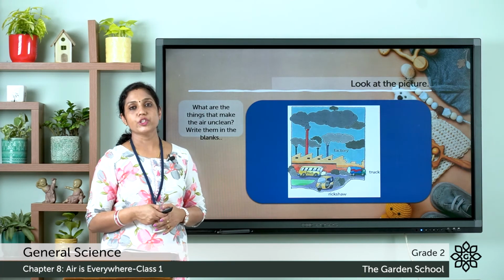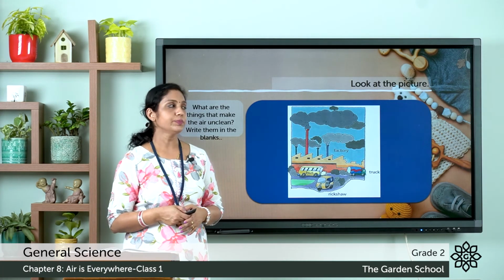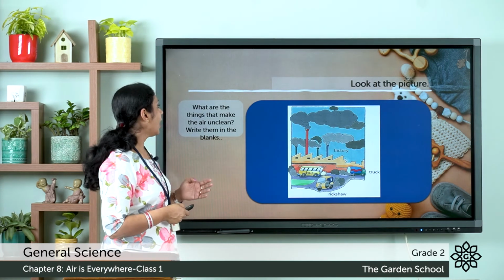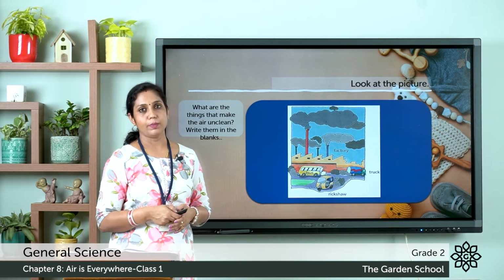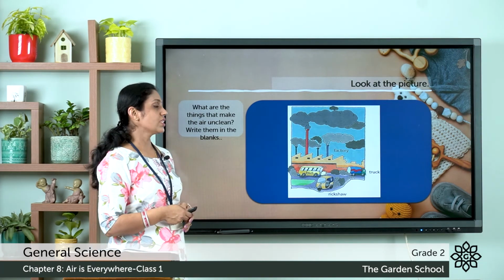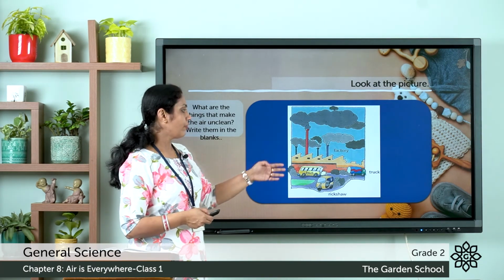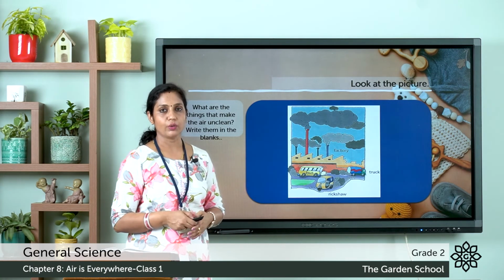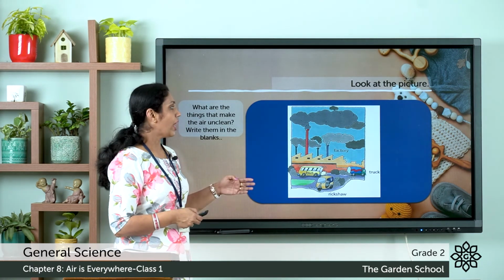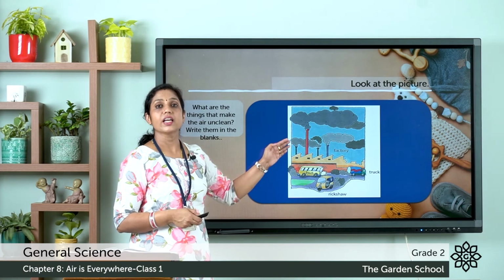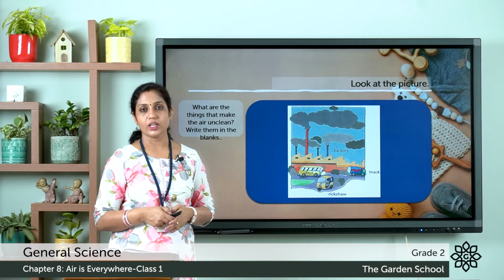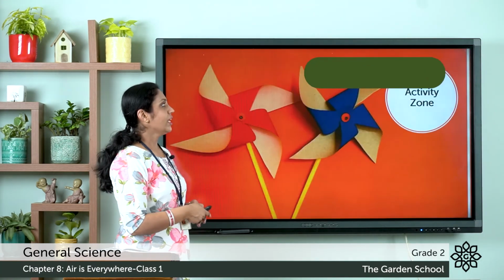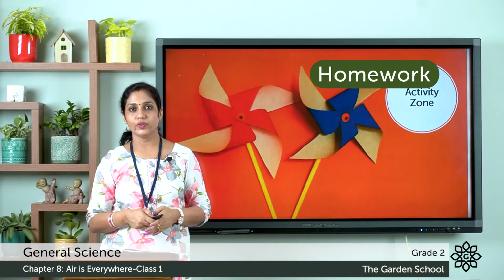Here you can see a picture in your text. Look at the picture. What are the things that make the air unclean? Write them in the blanks. So here in this picture you can see the smoke coming out from the factories. And also you can see the smoke coming out from the vehicles on the road. So based on this, you have to write some sentences here in the space provided in your text. So here this is an activity for you. Try doing this.